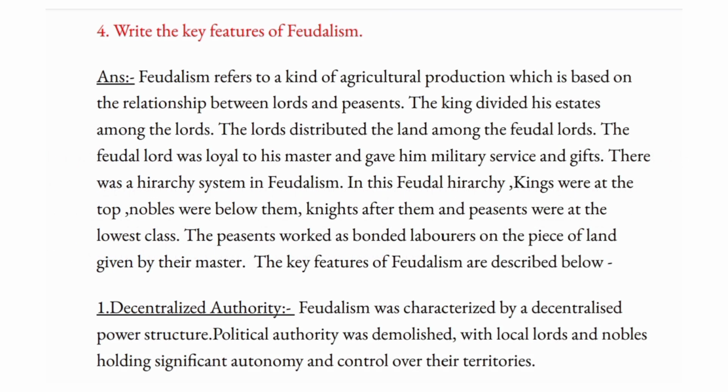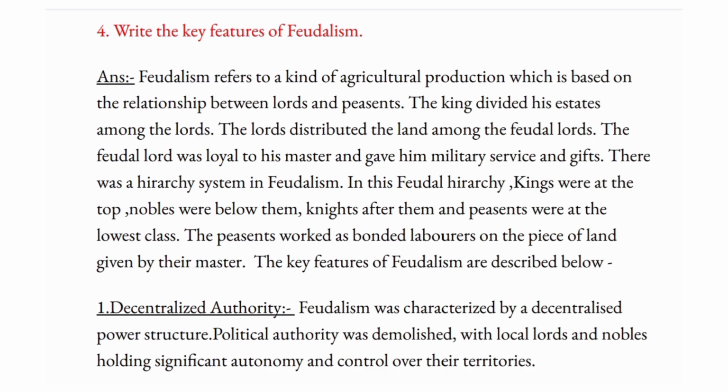Write the key features of feudalism. 5 or 10 marks. Feudalism refers to a kind of agricultural production which is based on the relationship between lords and peasants. The king divided his estates among the lords. The lords distributed the land among the feudal lords. The feudal lord was loyal to his master and gave him military service and gifts.